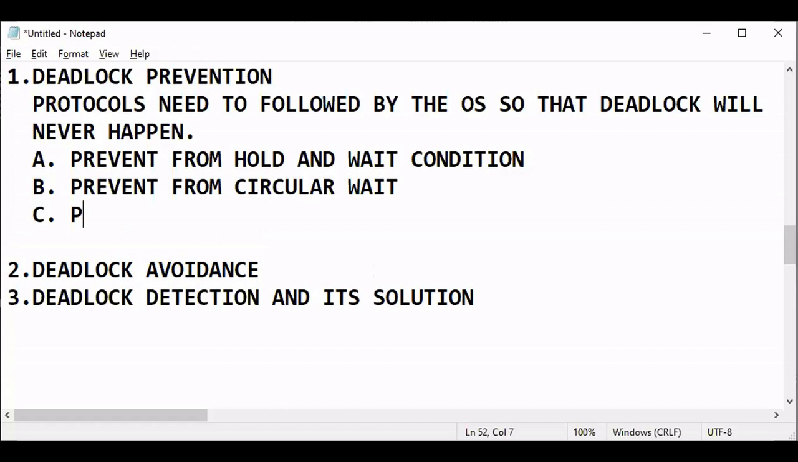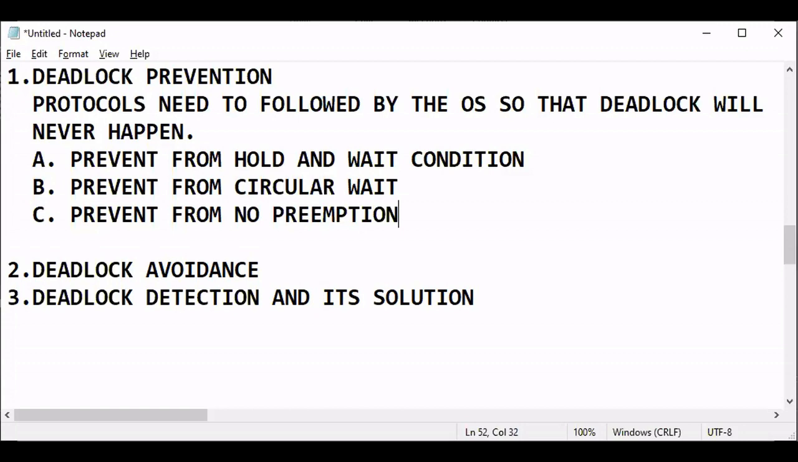What is that called? No preemption. Prevent no preemption. It means we should allow preemption. How to allow preemption? We will make a process powerful by giving a priority number. Out of p1, p2, p3, p4, p5, let p4 be powerful.